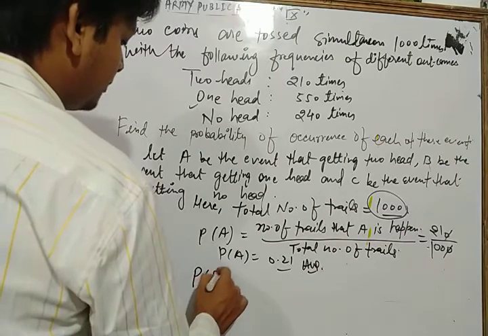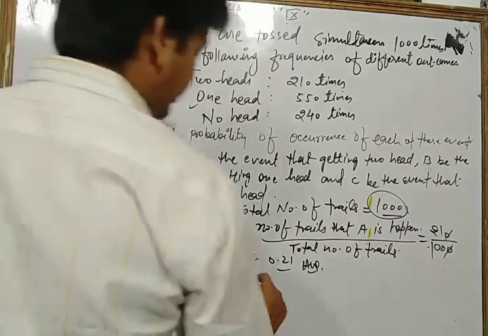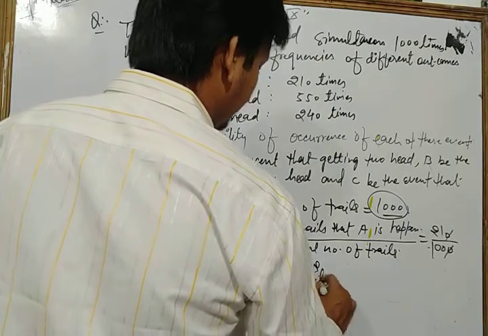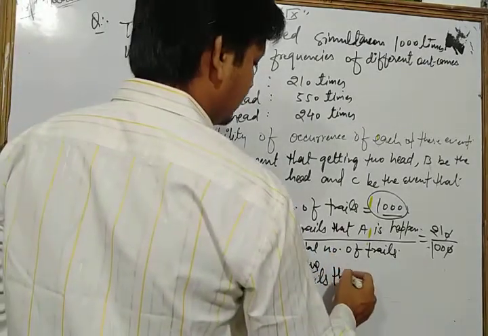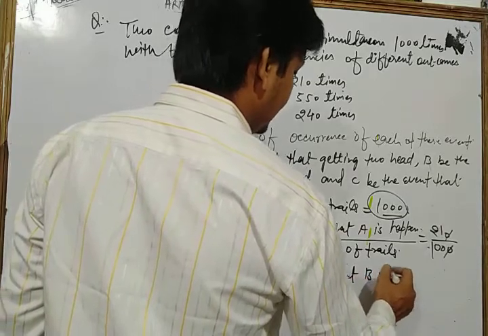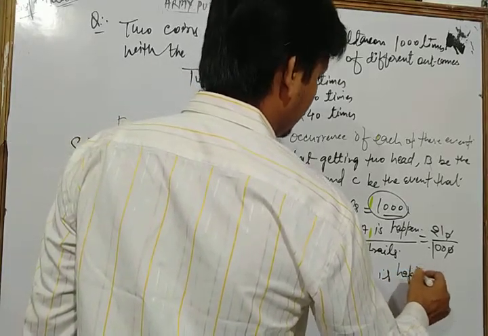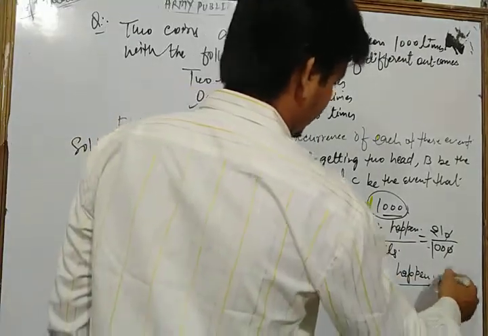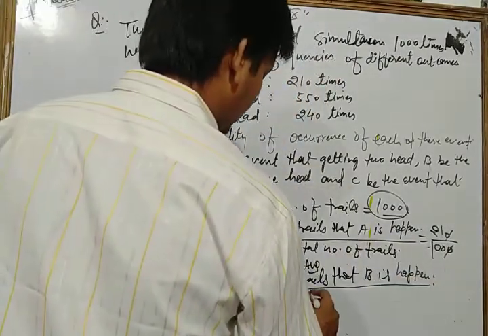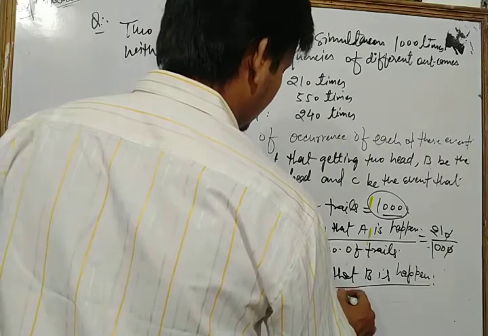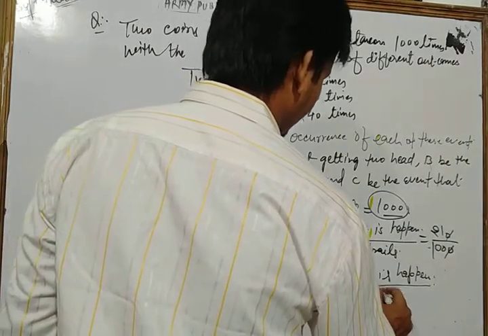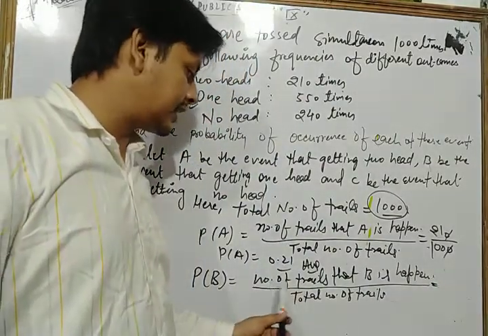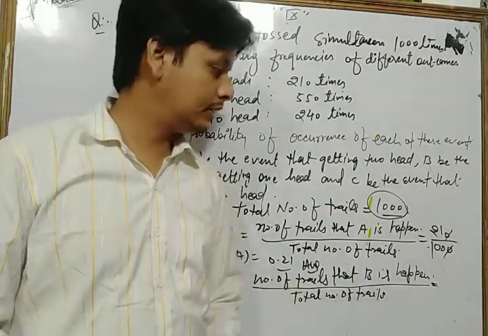Okay. Now similarly we find the probability of an event B. B is what? So here we write number of trials in which B happens upon total number of trials. Let's see. Same as here, what is the number of trials in which B happens?